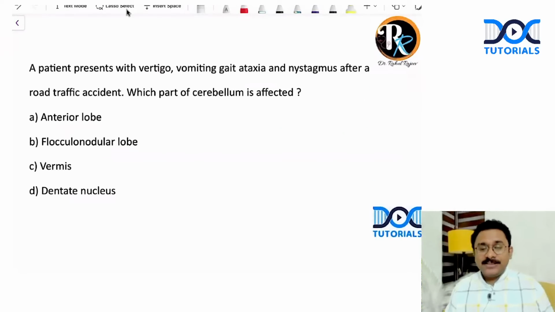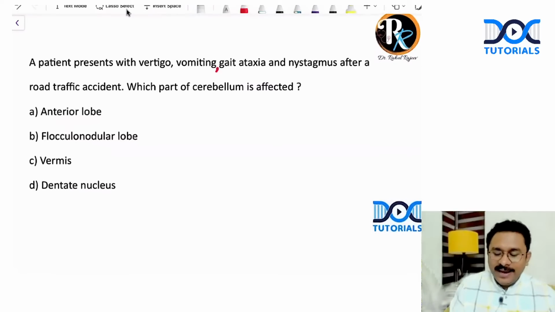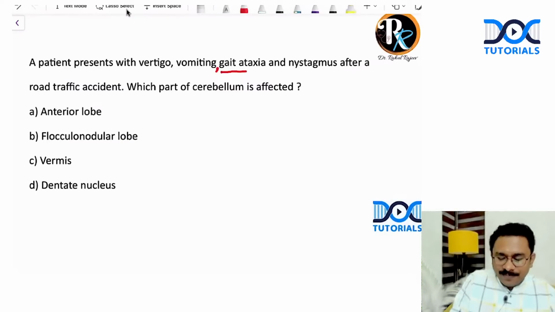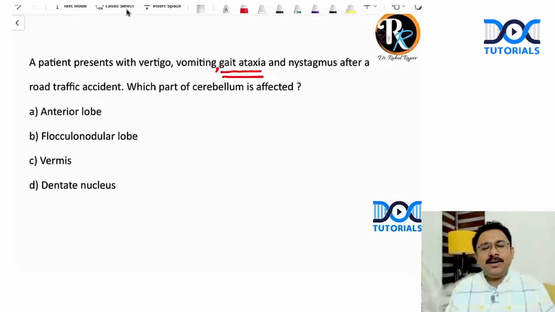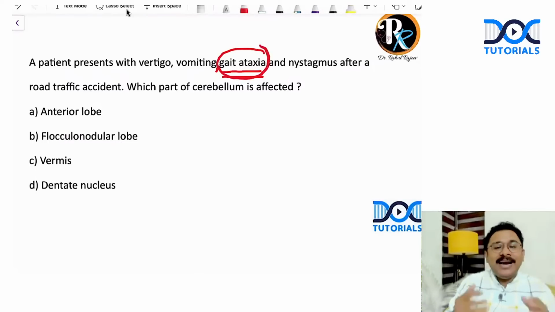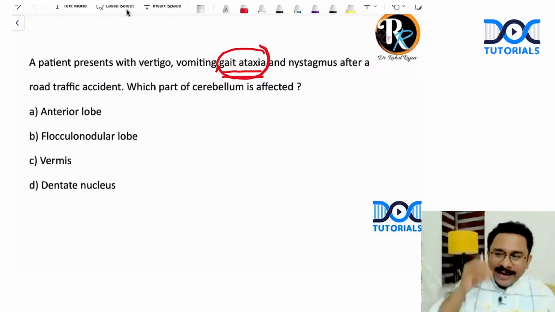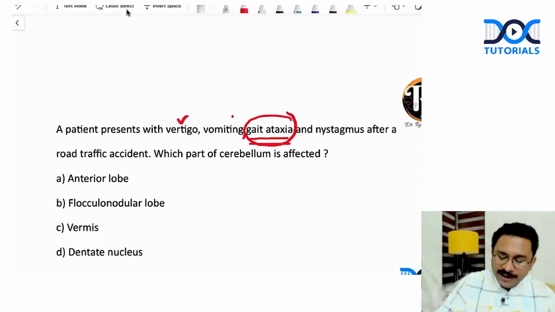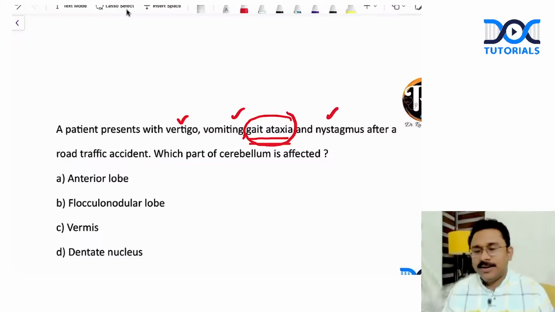Next question, patient presents with vertigo, vomiting, gait ataxia and nystagmus after road traffic accident. Which part of cerebellum is affected? Very good question. Now, let me tell you, gait ataxia can happen due to involvement of vermis. You can have involvement of flocculonodular lobe. So just because somebody has a gait ataxia, I cannot say it is vermis or flocculonodular lobe. But what helps me here is the other associated features like vertigo, vomiting, and nystagmus. Can anybody comment the answer here?